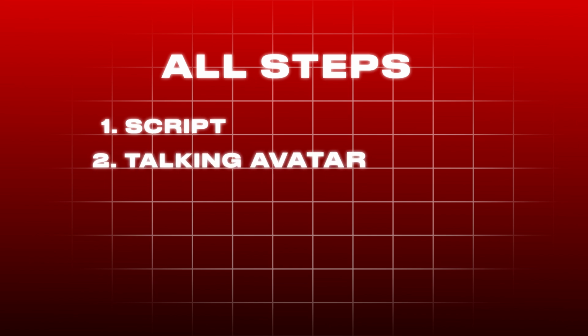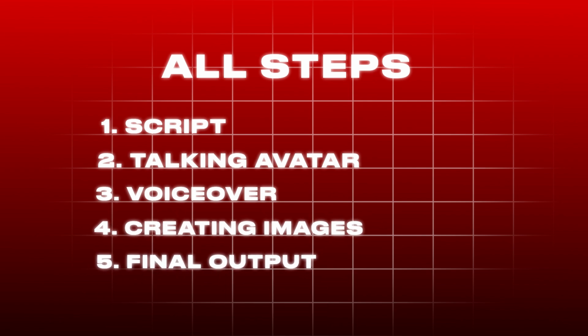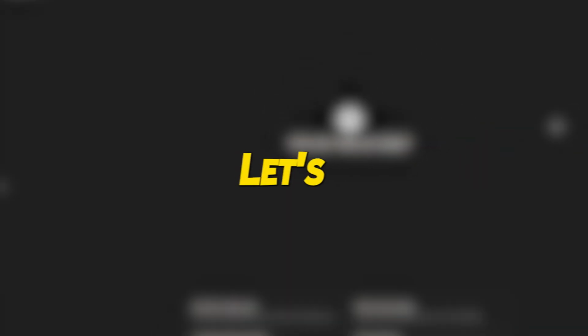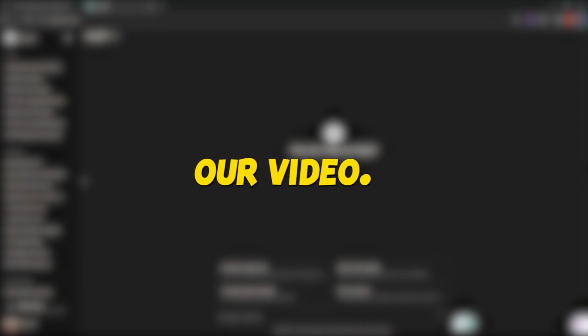Here's a rundown of the steps we'll cover today. First, we'll craft a script centered around scientific facts. Next, we'll create a talking avatar to serve as the video's host. Then, we'll utilize AI to generate voiceovers. I'll also guide you through the process of creating and animating images. Finally, we'll compile all the elements to produce the final video output. Let's begin by taking the first step, which involves creating the script for our video.